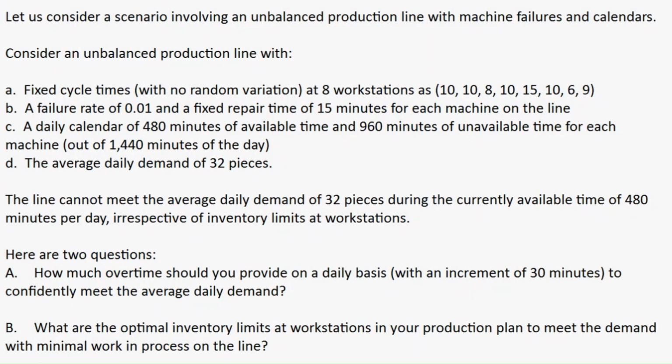C. A daily calendar of 480 minutes of available time and 960 minutes of unavailable time for each machine, out of 1,440 minutes of the day. D. The average daily demand of 32 pieces. The line cannot meet the average daily demand of 32 pieces during the currently available time of 480 minutes per day, irrespective of inventory limits at workstations.